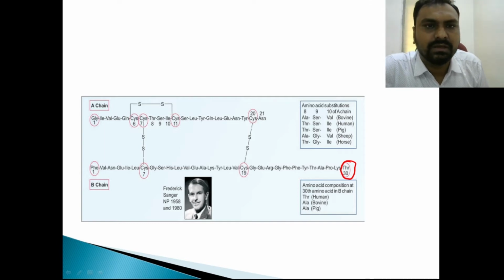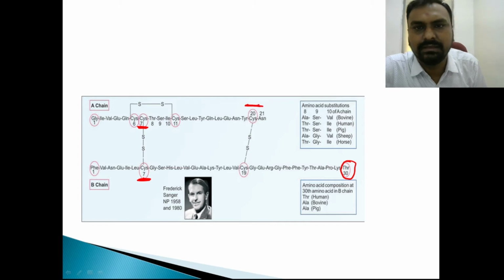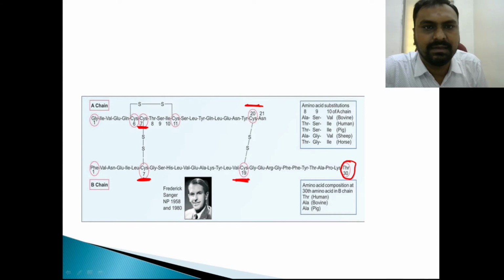As I have mentioned, there is a disulfide bond between the 7th amino acid of the A chain and the 7th amino acid of the B chain, that is cysteine. And at position 20 in the A chain there is cysteine, and position 19 is also cysteine, so there is a disulfide linkage. And at 6 and 11, 11 is also a cysteine, so there is an intrachain disulfide linkage also. This disulfide linkage will provide stability. And the 8, 9 and 10 sequence of the A chain and the 30th of the B chain is different in different species.